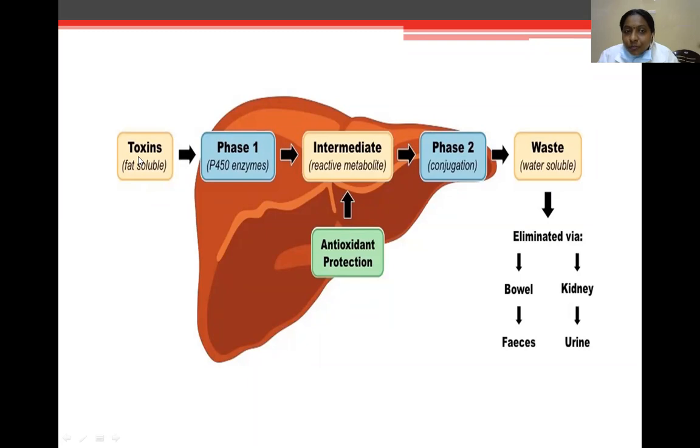Here the toxins are fat soluble. The fat-soluble toxins mainly enter phase 1 in the presence of cytochrome P450, with formation of a primary, intermediate or reactive metabolite, followed by phase 2. Phase 2 is mainly conjugation reactions, conjugated with amino acid, with methyl group, with sulfur group. The phase 2 products are water soluble and eliminated via the bowel through feces and the kidney through urine.